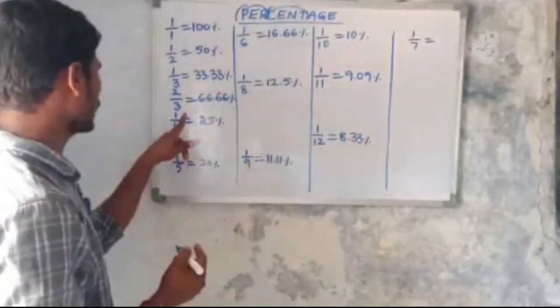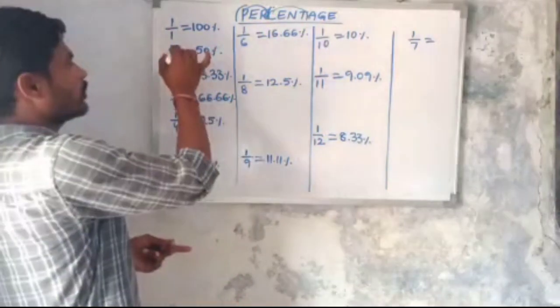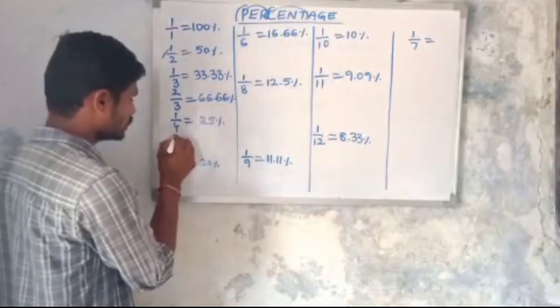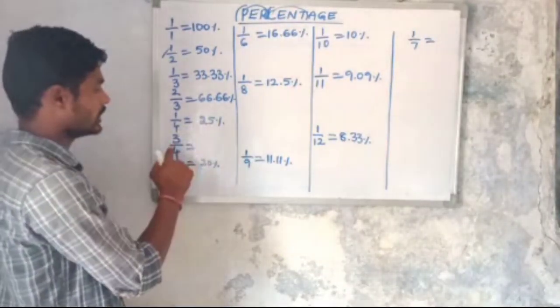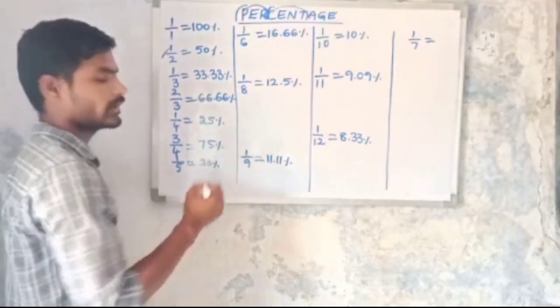Then next, 1 by 4 equals 25%. Then 2 by 4 means 1 by 2 only. Then 3 by 4, you should remember 3 by 4. It is 3 into 25%, a multiple of 1 by 4, which means 75%.